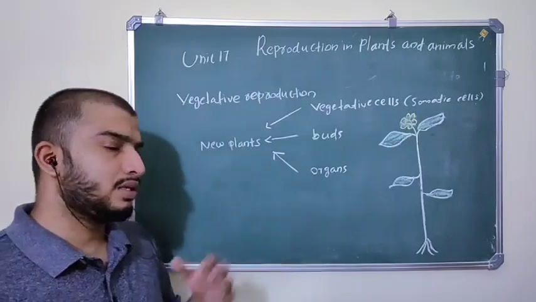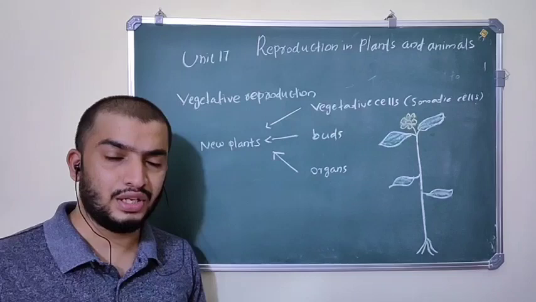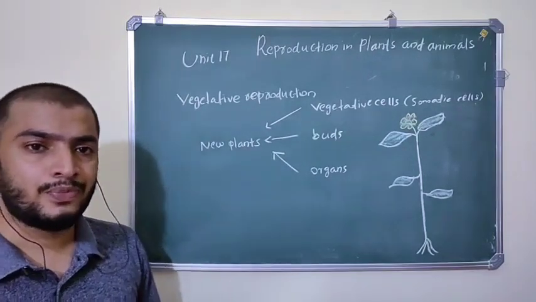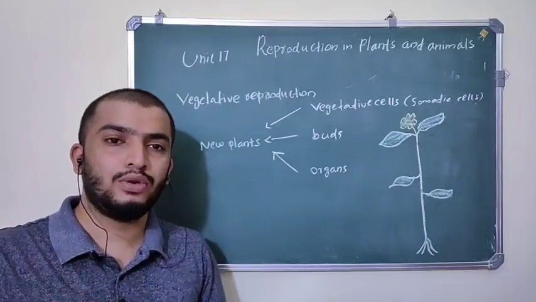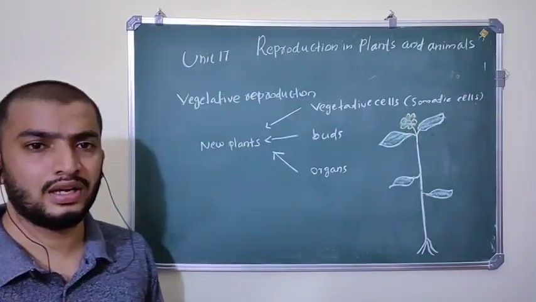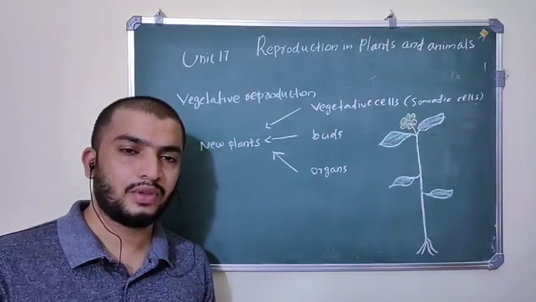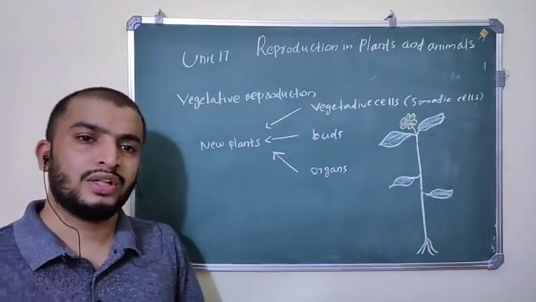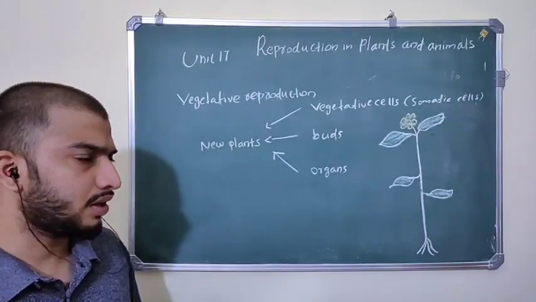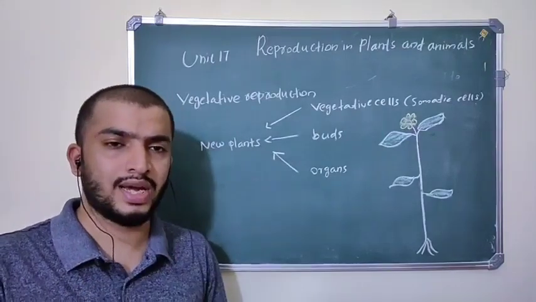If you take axillary buds present on these plants, this bud can separate from the plant and develop into a new plant. And vegetative parts like leaf, root, or stem, after detaching from the parent plant, can generate into new plants. So we will discuss vegetative reproduction in the case of leaves, roots and stem.